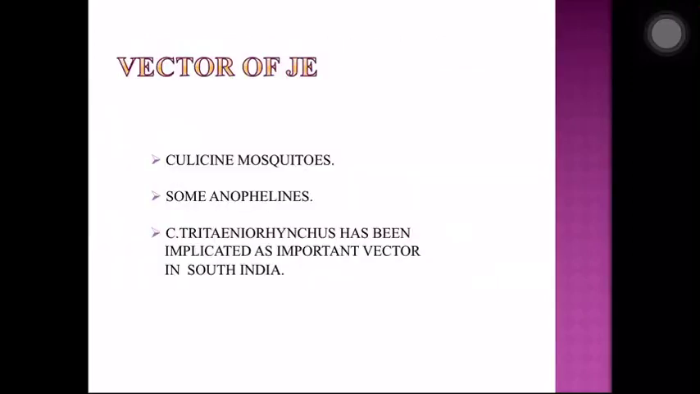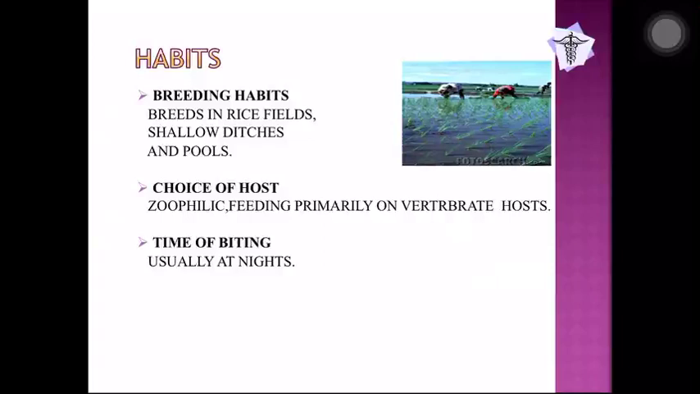Vectors, as we know, are culicine mosquitoes, and some of the anopheles also transmit JE. So amongst culicine, Culex tritaeniorhynchus has been implicated as the important vector in southern India. So vectors are the ones which carry the infection from the pigs to the human beings.